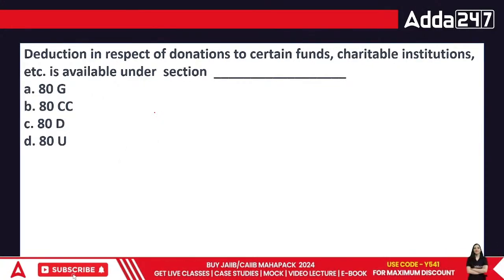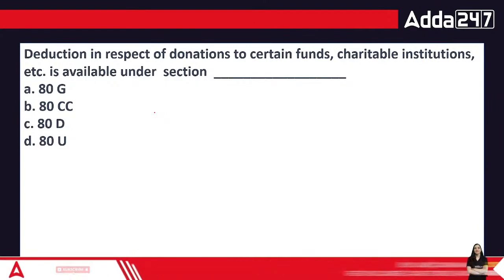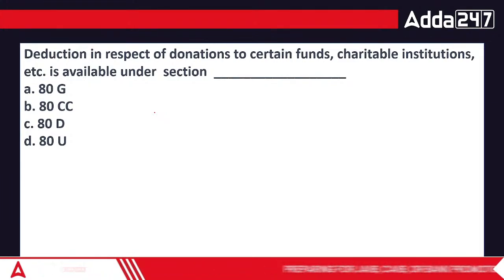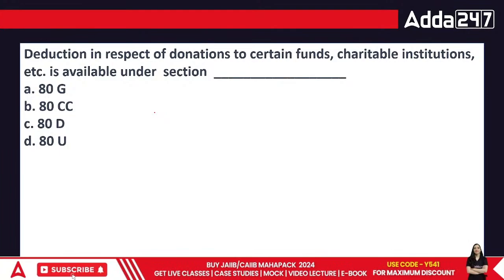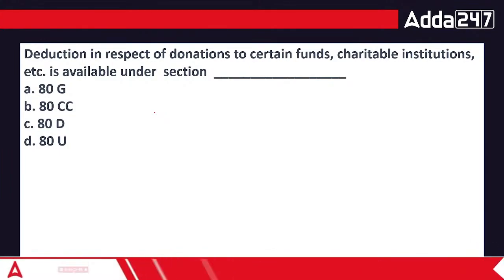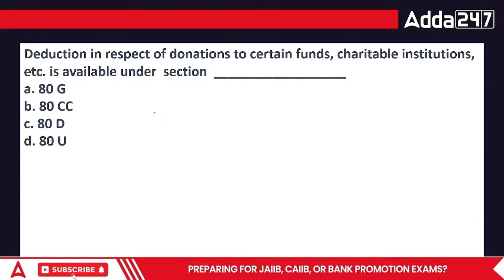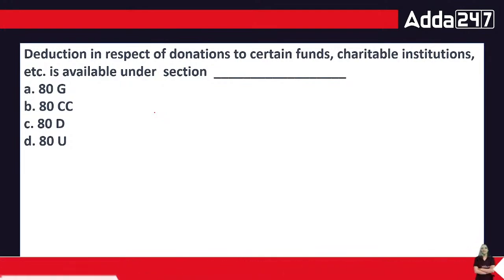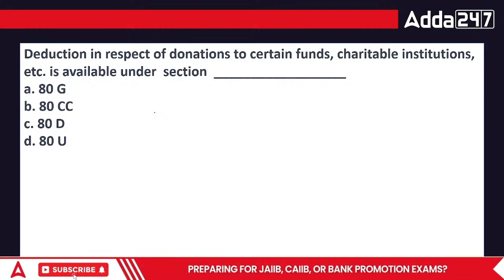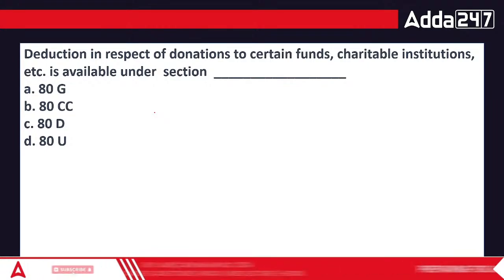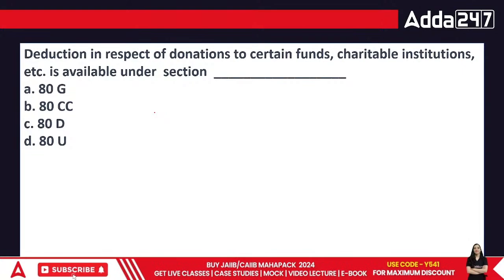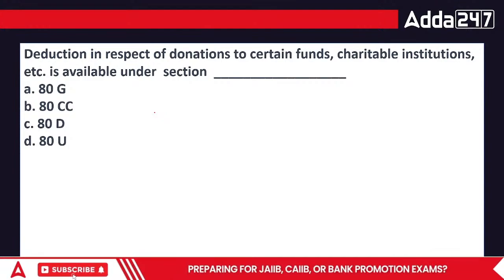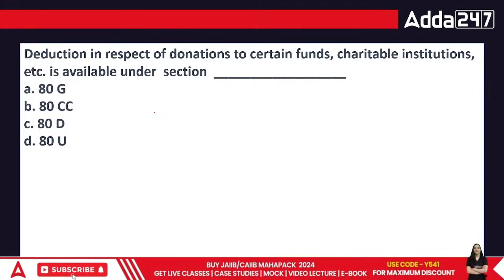Deduction in respect of donations to certain funds, charitable institutions, etc. is available under which section: 80G, 80CC, 80D, or 80U? Deduction in respect of charitable institutions: 80G, 80CC, then 80D, and then we have 80U. 80G is the one which takes care of the charity work.